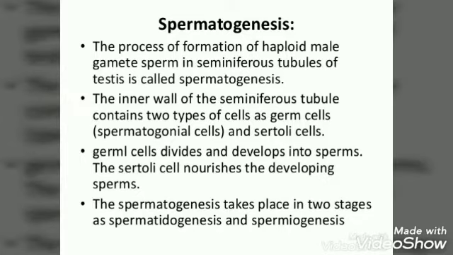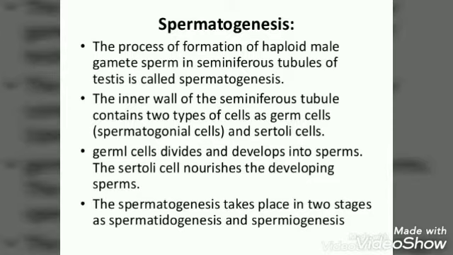Spermatogenesis: the process of formation of the haploid male gamete known as sperm in the seminiferous tubule of the testes is called spermatogenesis. The inner wall of the seminiferous tubule contains two types of cells: germ cells known as spermatogonial cells and Sertoli cells, also known as nurse cells. Germ cells divide and develop into sperm while the Sertoli cells nourish the developing sperm.